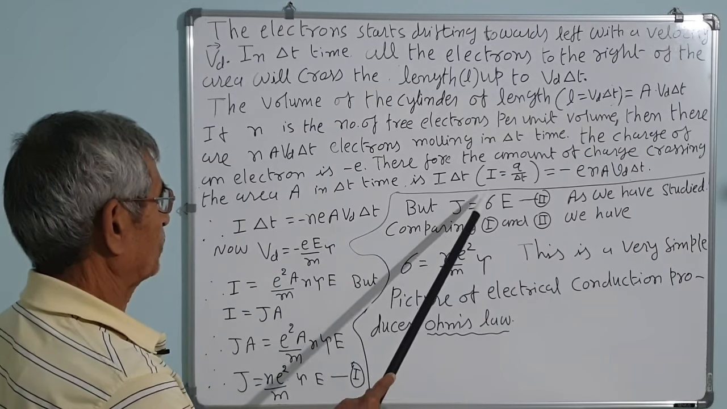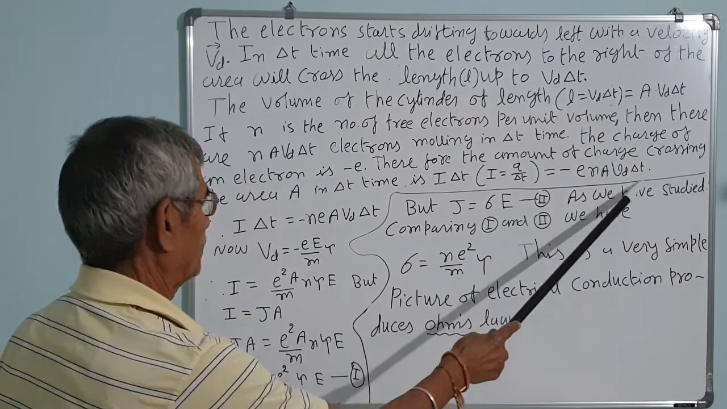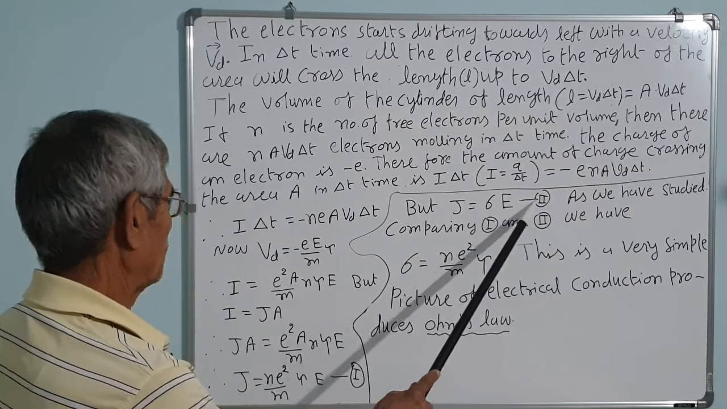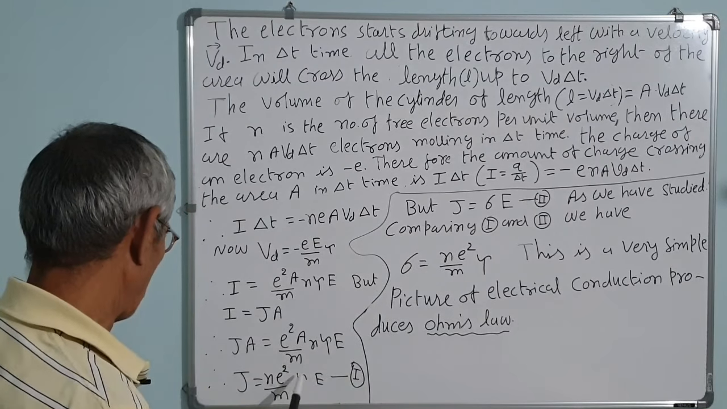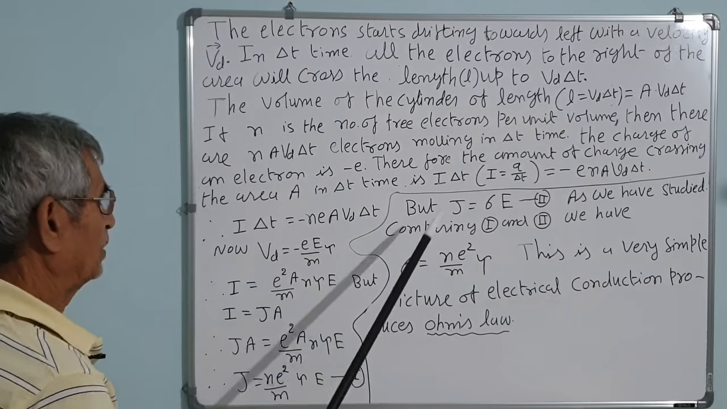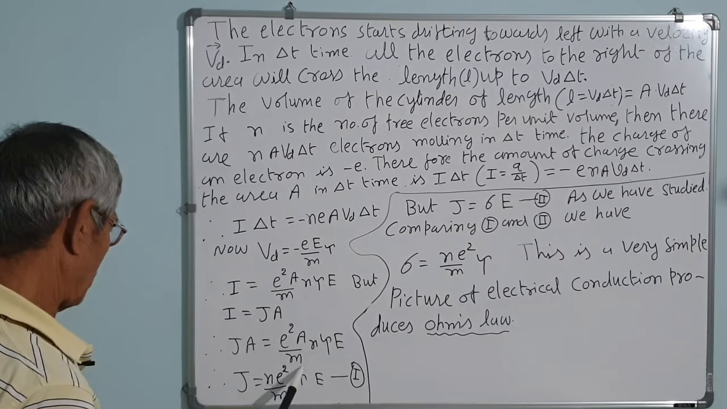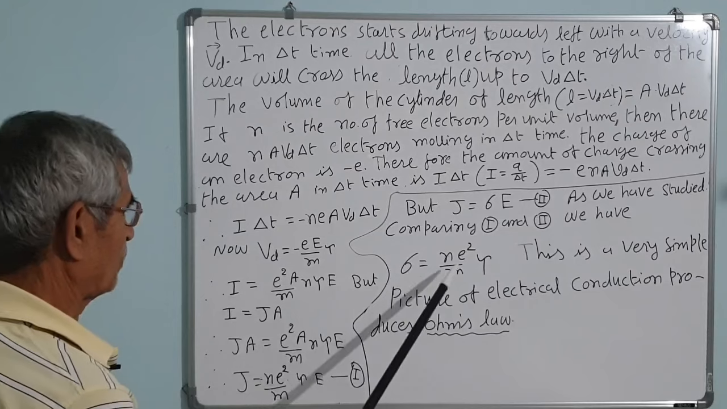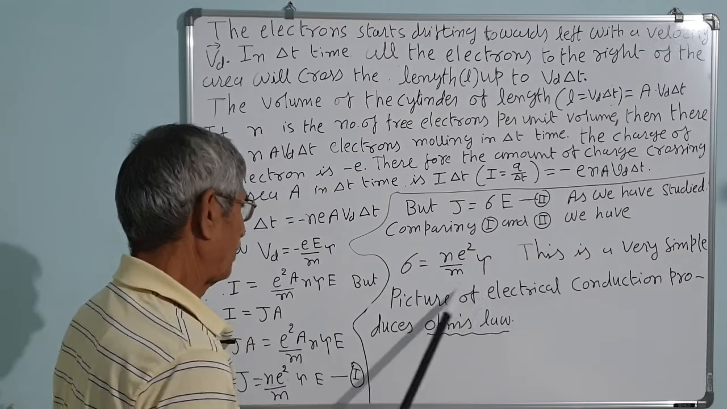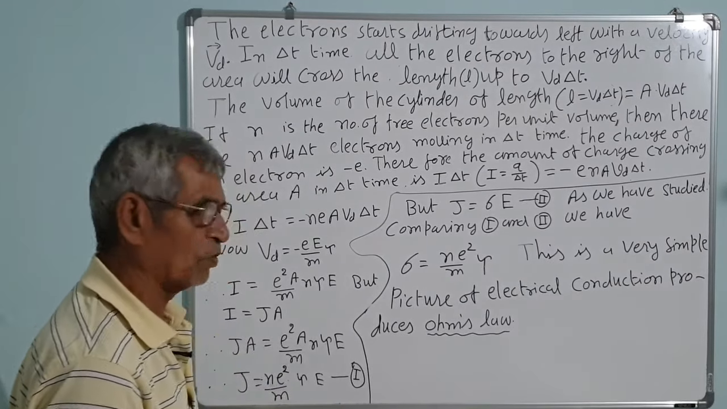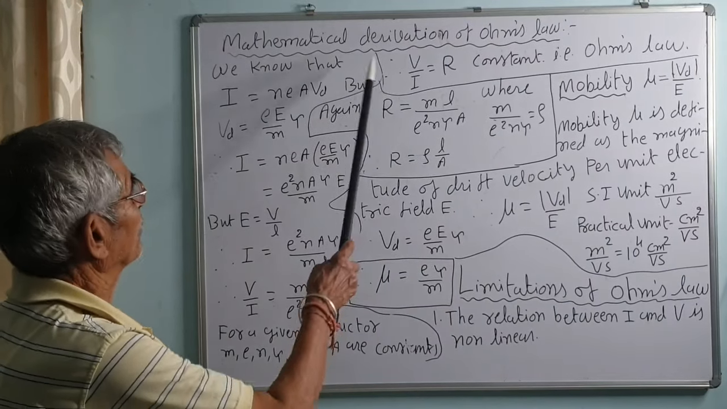But J is equal to sigma E, as we have already studied, correct? Comparing these two equations, number 1 and 2, J is equal to n e square tau E upon m and J is equal to sigma E. Therefore, sigma is equal to n e square tau upon m. This is a very simple picture of electrical conduction that produces Ohm's law. Mathematical derivation of Ohm's law.